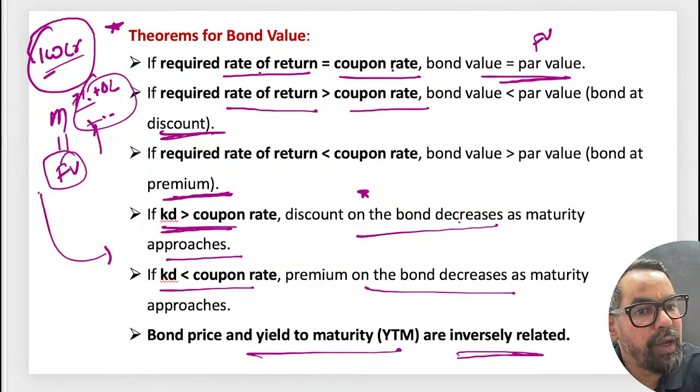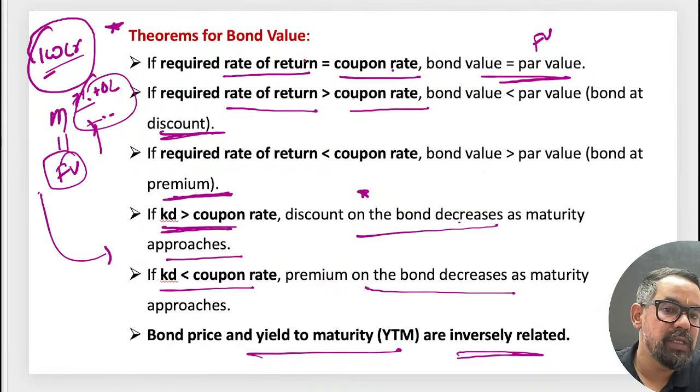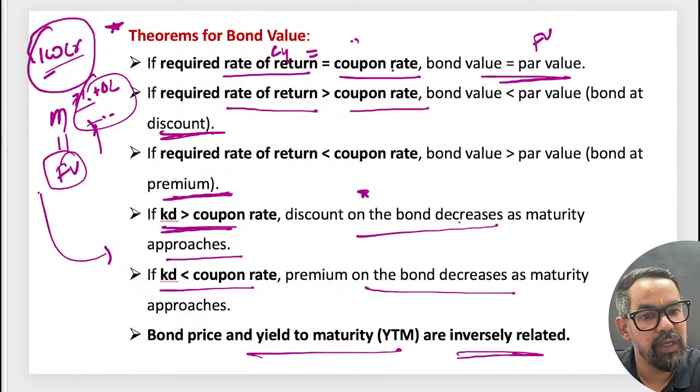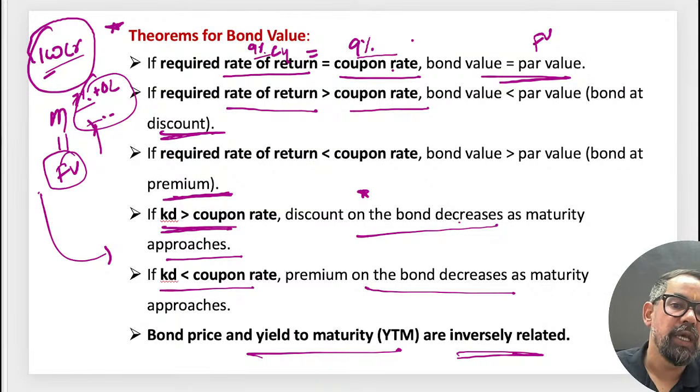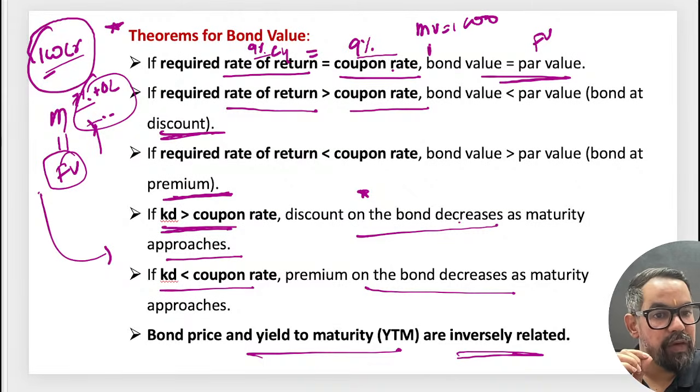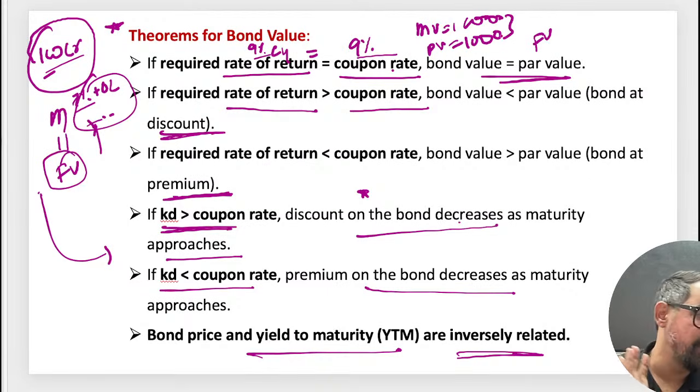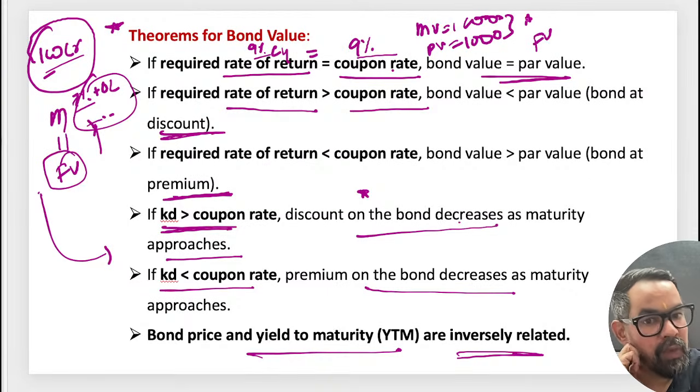If required rate of return is equal to coupon rate, it means your current yield is equal to coupon rate. Let's say coupon rate is 9% and the current yield is also 9%. That means the market value of the bond is equal to 1000, where the face value of the bond is also 1000. Because both are the same. This is the first thing.